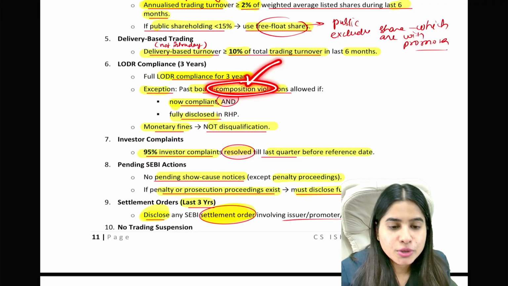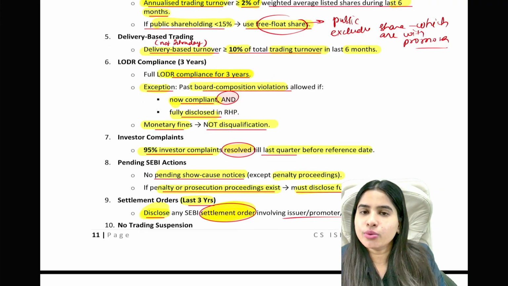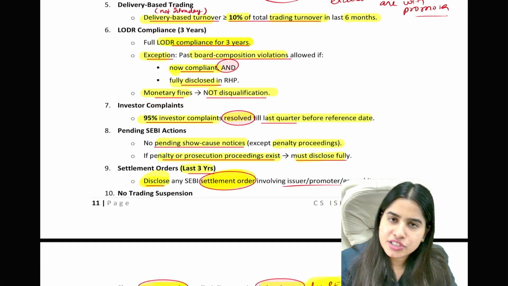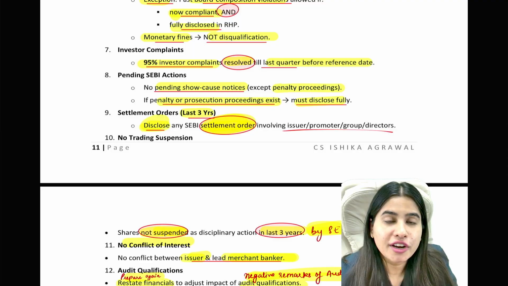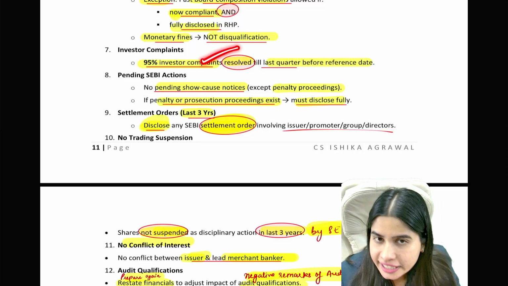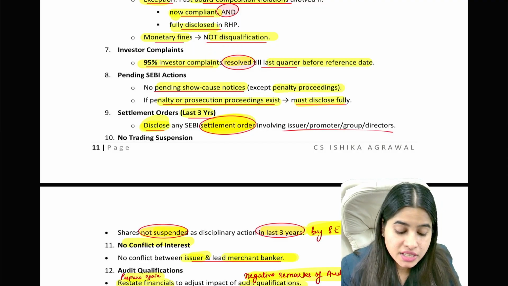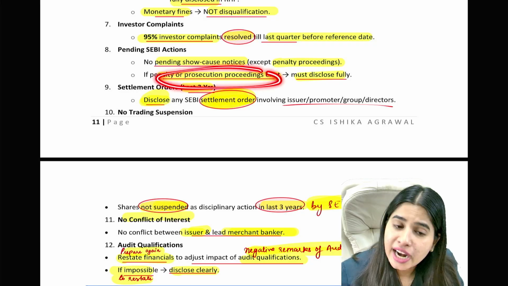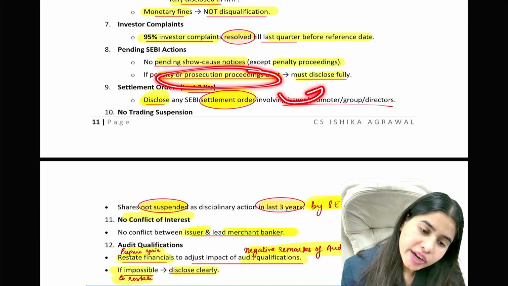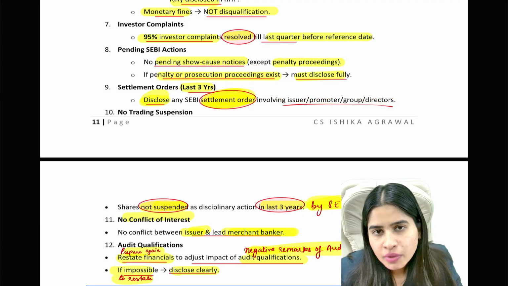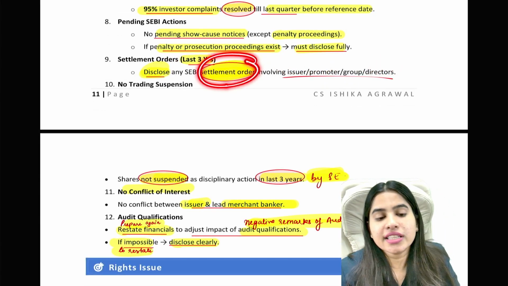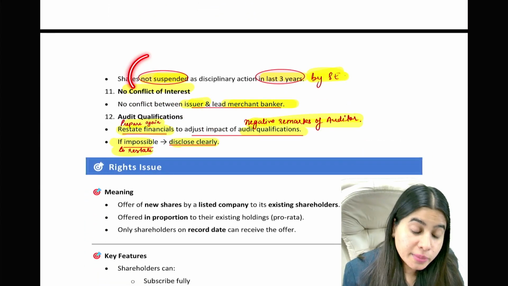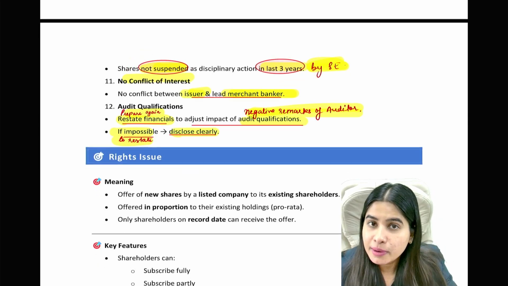But if only a board composition violation is there, which is corrected, then you are eligible to go for fast track. If there are only monetary fines, then you are eligible to go for fast track. You will be eligible only if you have solved minimum 95% of the total investor complaints. There is no pending show cause notice. If penalty prosecution has started, then you can disclose it and you can go for fast track. If there is any settlement order in the last 3 years, you can disclose it and then go for fast track. But you should not have been suspended from trading in the last 3 years by a stock exchange.